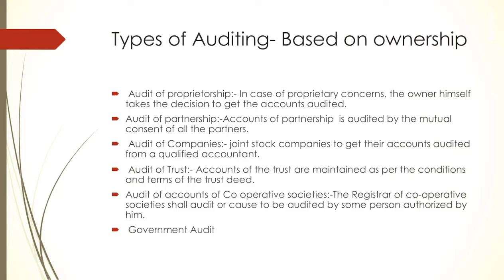So when two or more persons come together and make a formal agreement between them, agreeing to become co-owners and to share the responsibilities, income, and the losses or risks of the business, it is known as partnership.